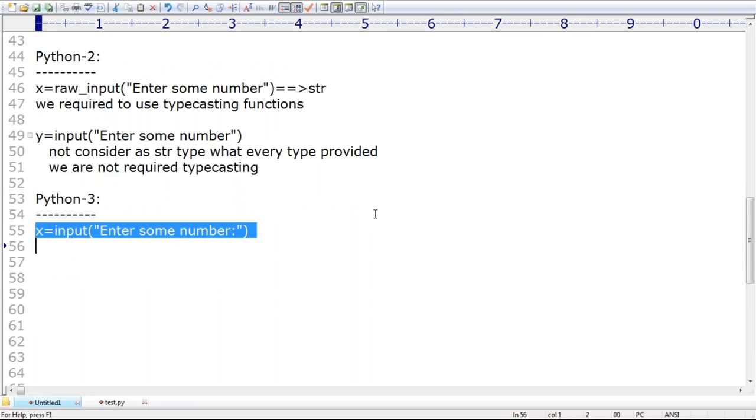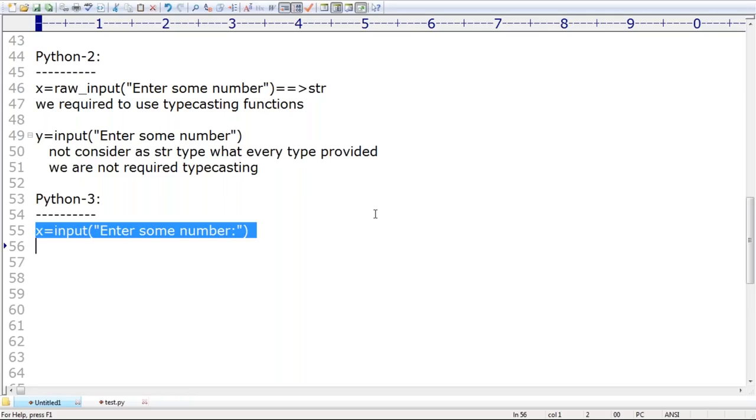Now my question is, listen very carefully. Don't get confused, right? Because if you are aware of all the internal things, then you will get much clarity. Now, can you please tell, enter some number. Is it required to perform typecasting or not? Yes, in Python 3. Is it required to perform typecasting or not?